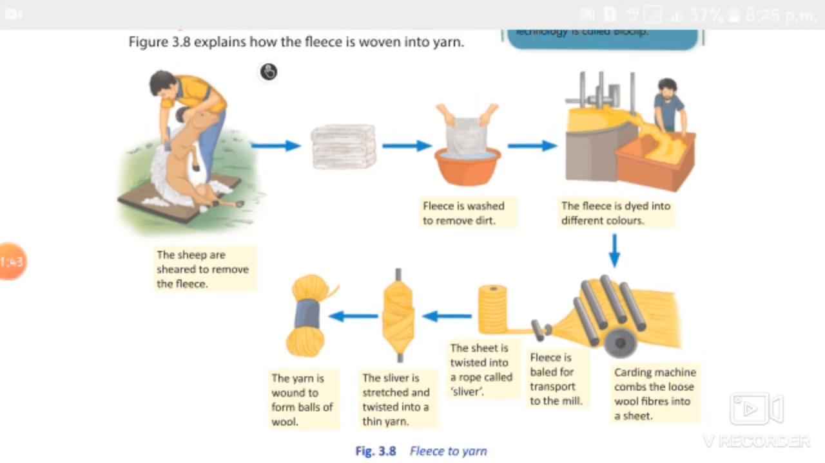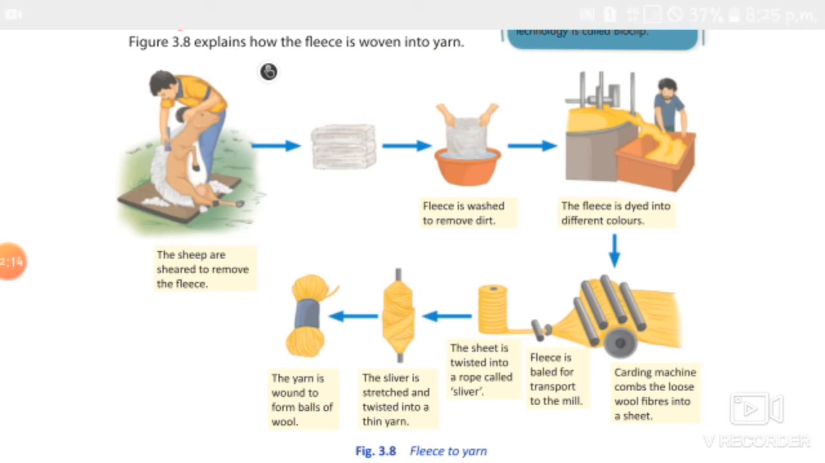Then the spinning machine twists and retwists the fiber into yarns of wide variety of qualities like strength, firmness and size. After that, the next process is spinning. Then the yarn is wound to form balls of wool. After this, the wool is either woven into fabric or knitted into garments.